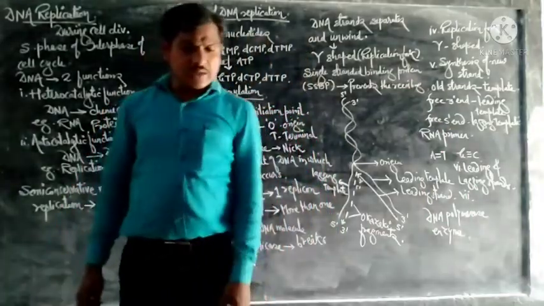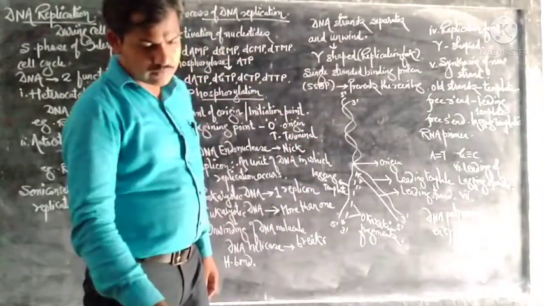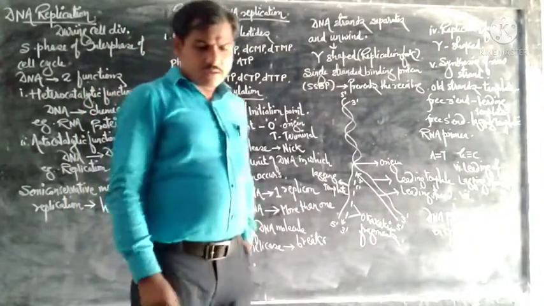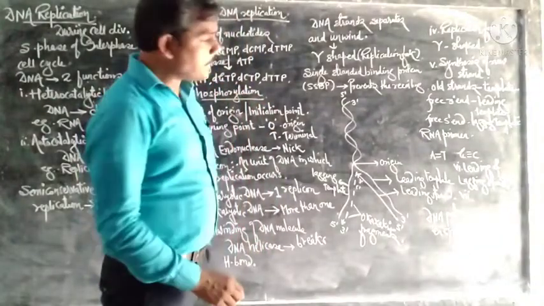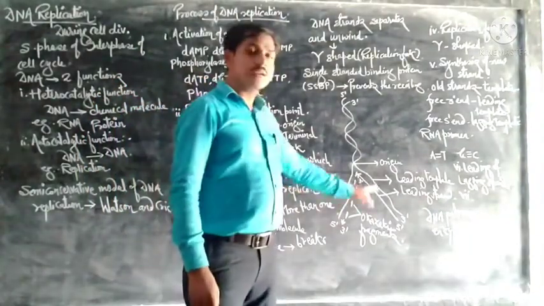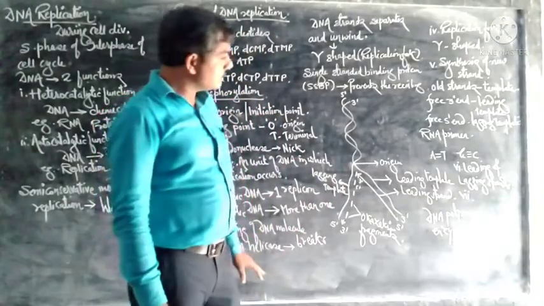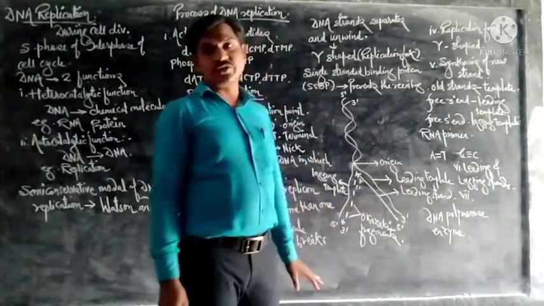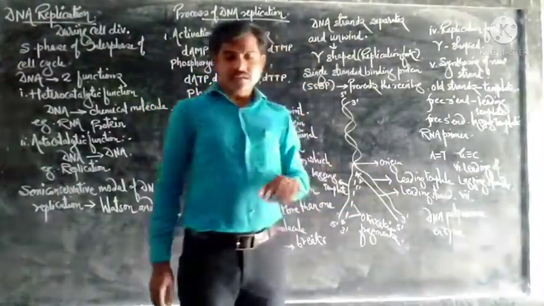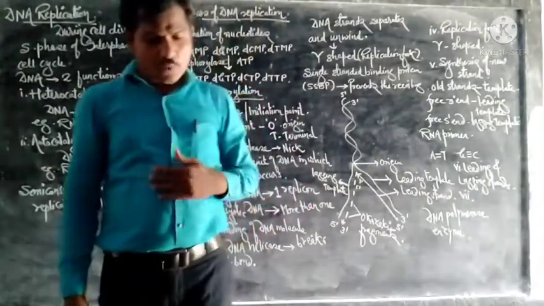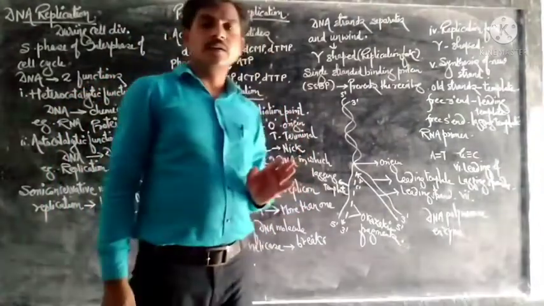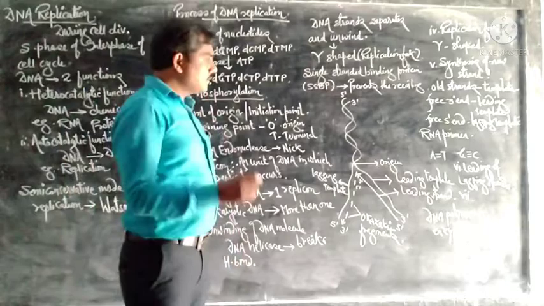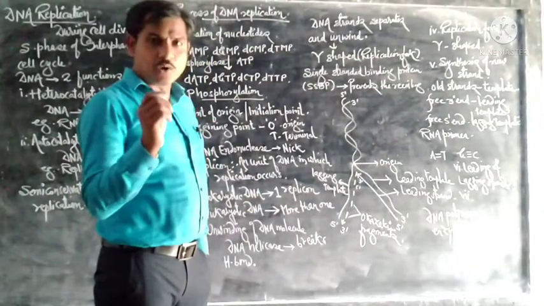Next step, the seventh step. The RNA primer which is present here, which starts the formation of the new strand on the old strand, is replaced by the enzyme DNA polymerase alpha.